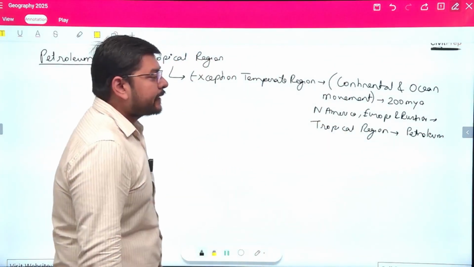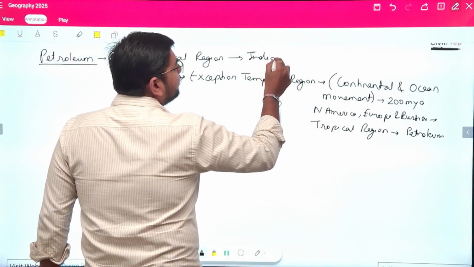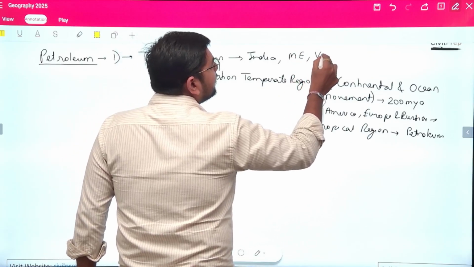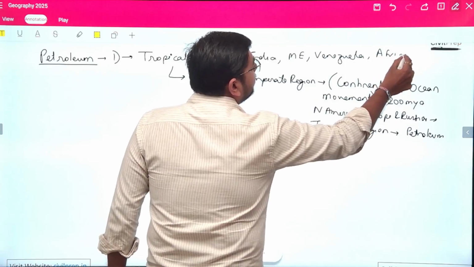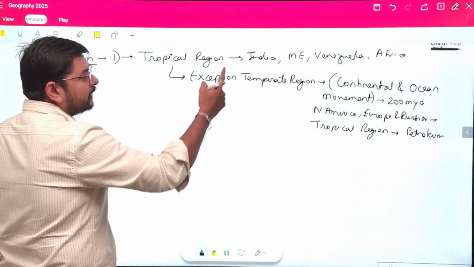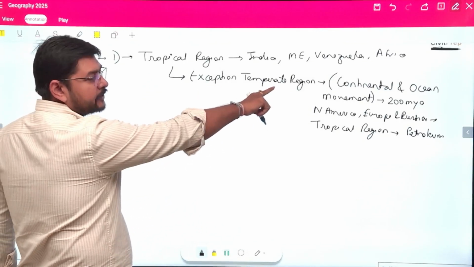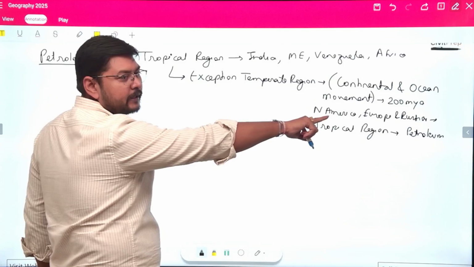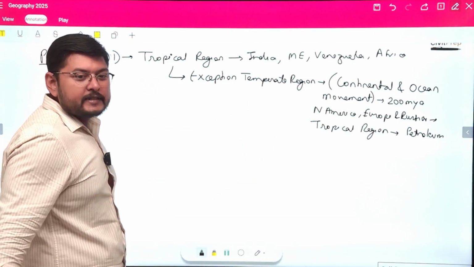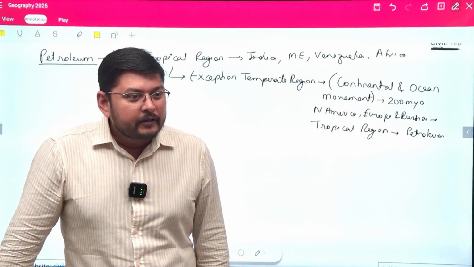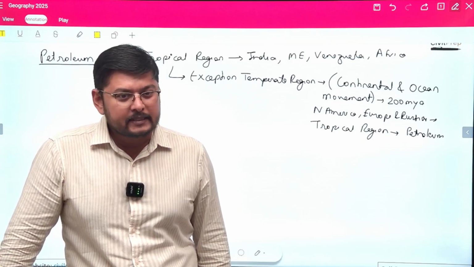So under the tropical region we have certain regions of India, the Middle East, Venezuela, and Africa, where we have a high presence of oil. The regions where there is also presence of oil beyond the tropical region, that is the temperate region, were formed around 200 million years ago, when those regions were present in the tropical region. You might have seen this in continental drift, where we studied Angaraland, Gondwanaland, and Pangaea.